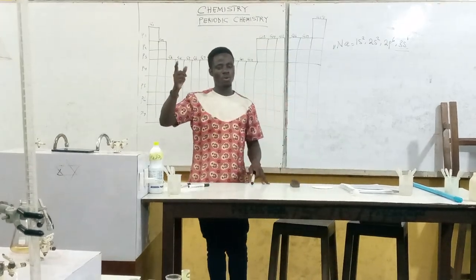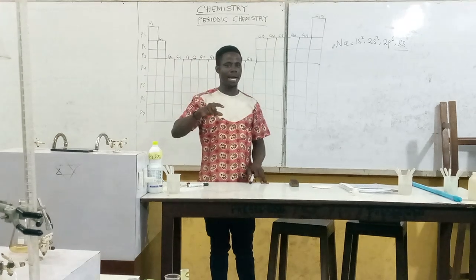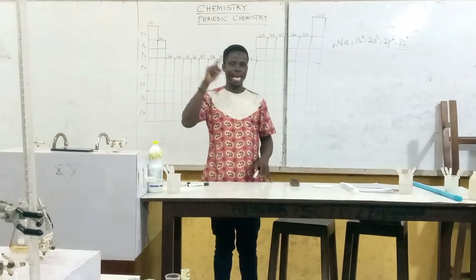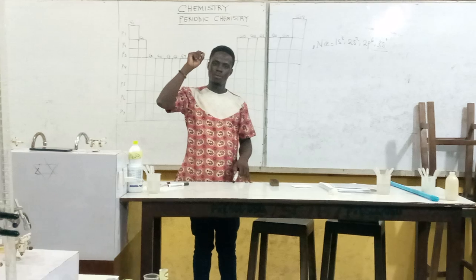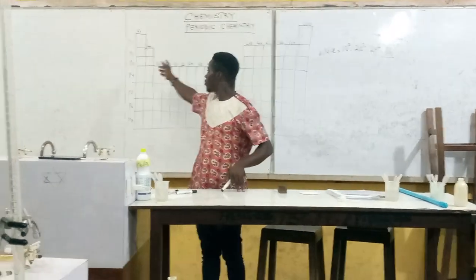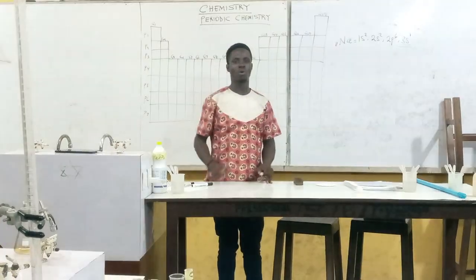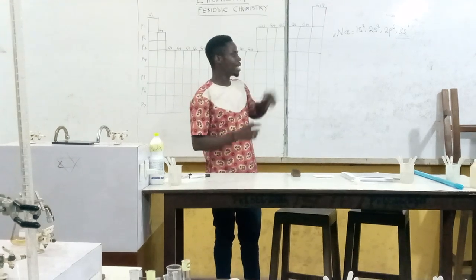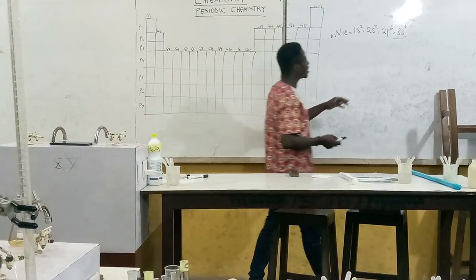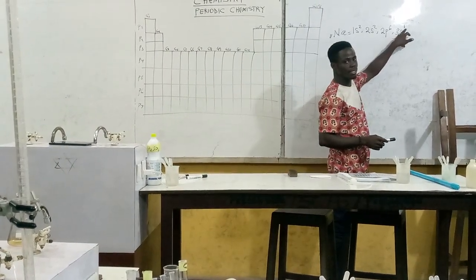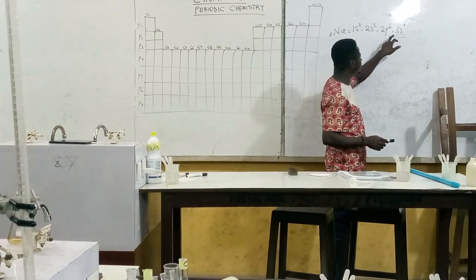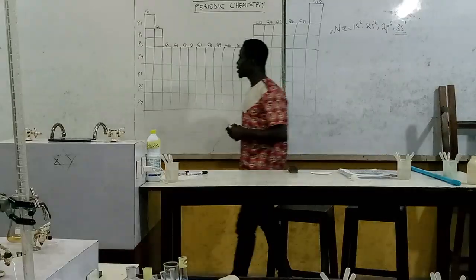The outermost electron determines your group number. And the S orbital indicates your block. So from here, I can confidently say that sodium belongs to group 1, it's in the S block, and it's in period 3.